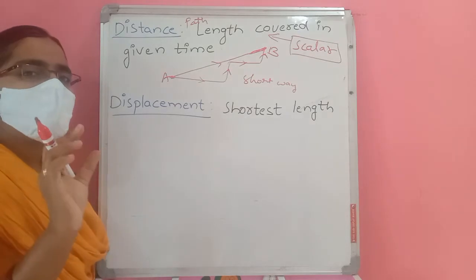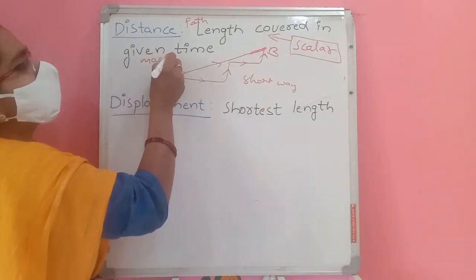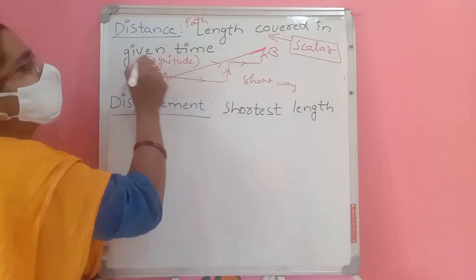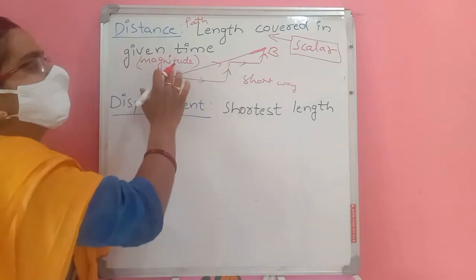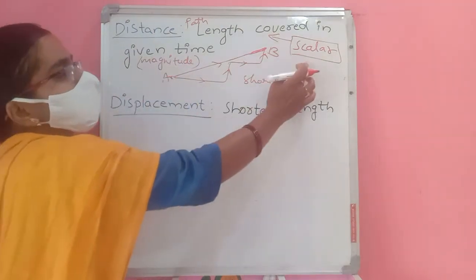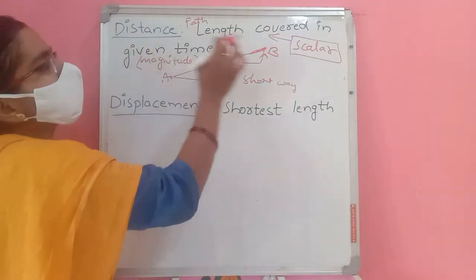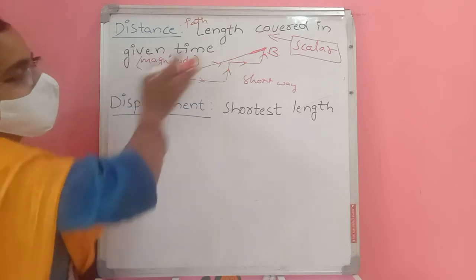A quantity which has only magnitude, meaning some value, like 1 kilometer, 2 kilometers, 3 kilometers, but no direction, is called a scalar. So distance is scalar.